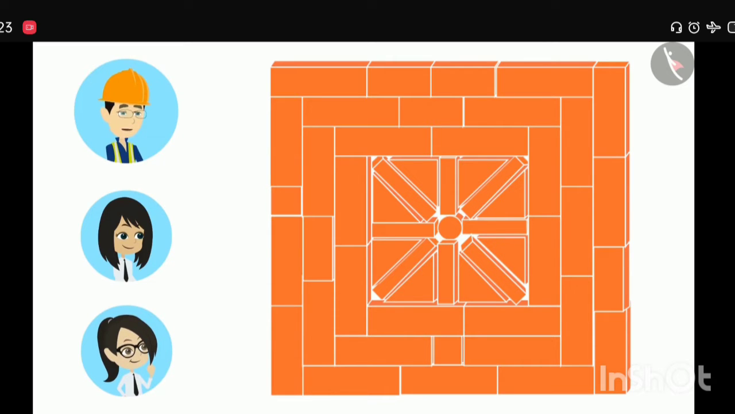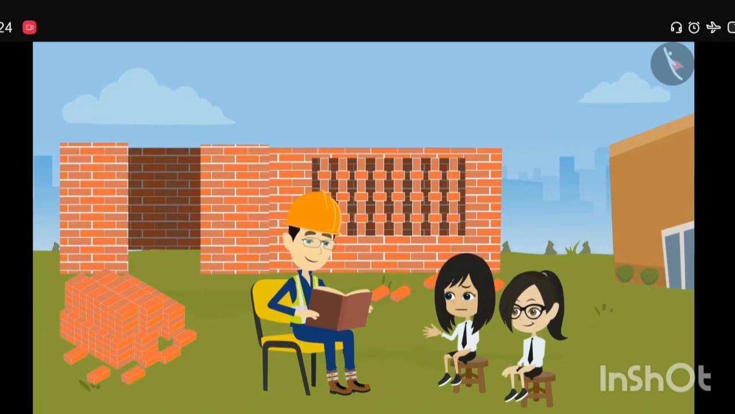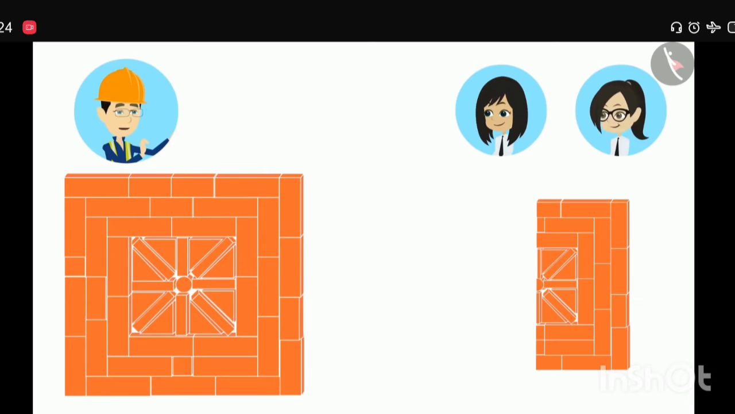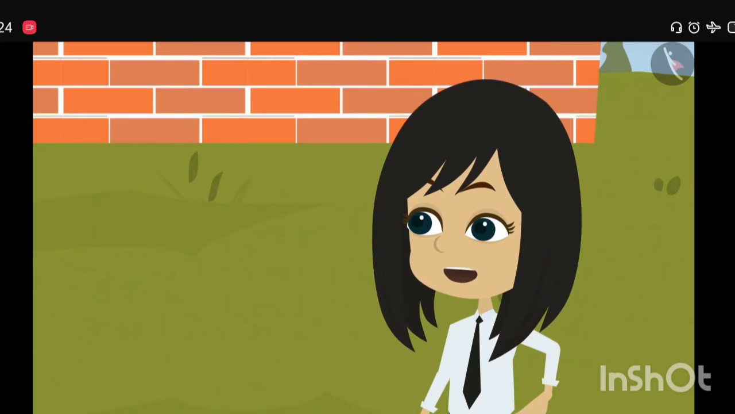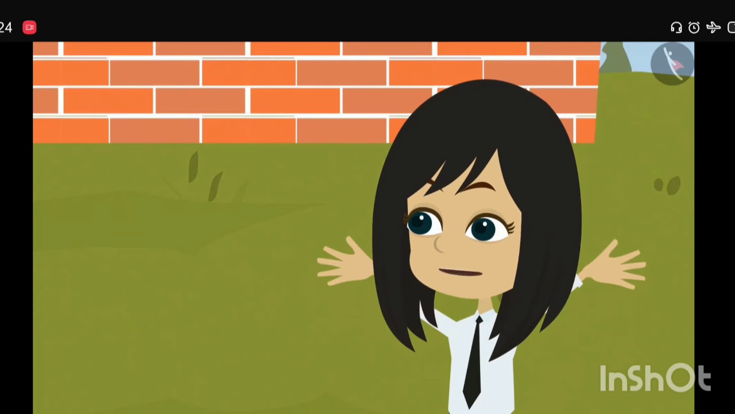Not only is it beautiful, there is something special about this design. So what is special about it? This design is mirror half. What does mirror half mean? It means that if you cut this design into 2 halves and then look at it in the mirror, then you will see the whole design. Yes, sir. It means that the design present in one half is present in the other half too.